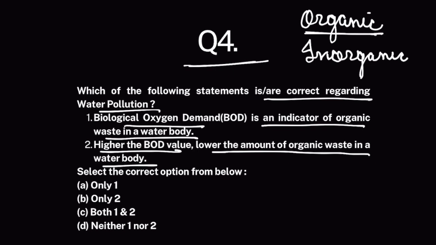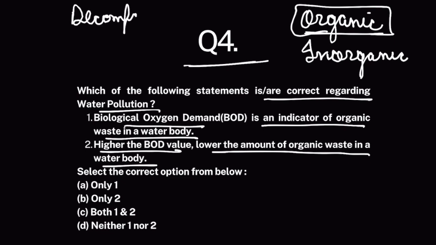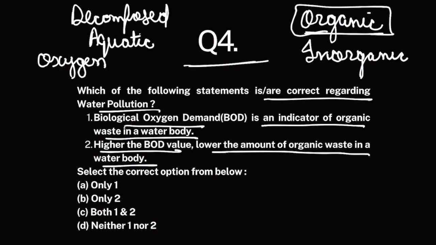Okay. Now, this organic waste is decomposed by aquatic organisms. But these aquatic organisms require oxygen to decompose this organic waste. Now, the thing is that this oxygen is dissolved in a water body. So, if the oxygen demand in a water body increases, well, that is a signal that organic waste is high. Why? Because higher organic waste requires higher oxygen for its decomposition.